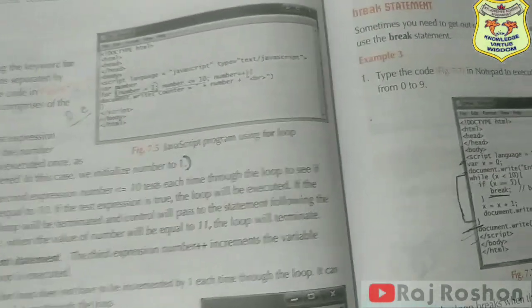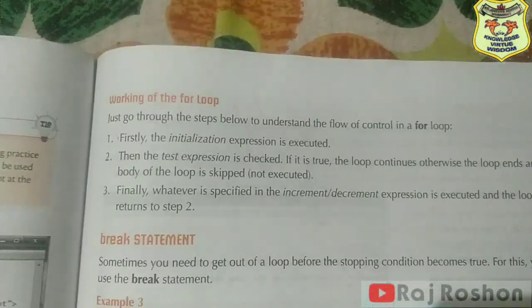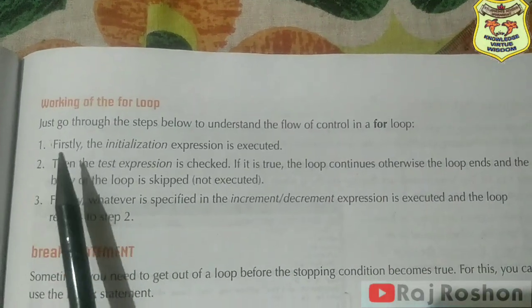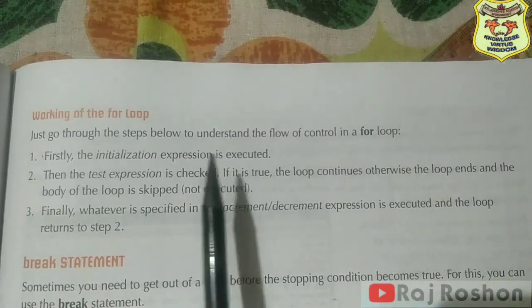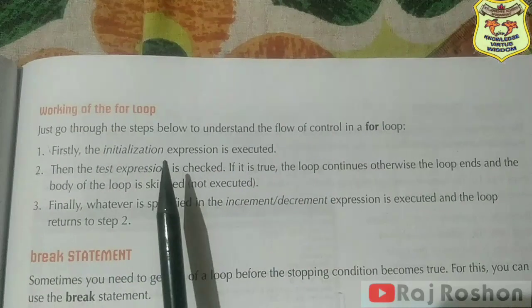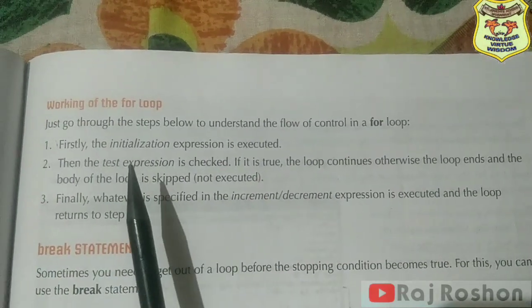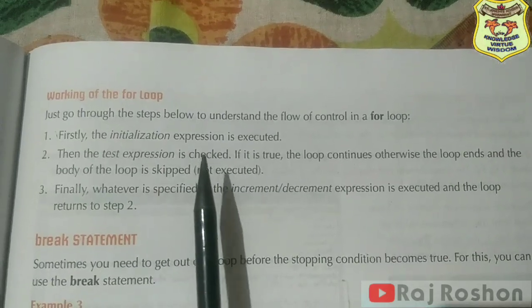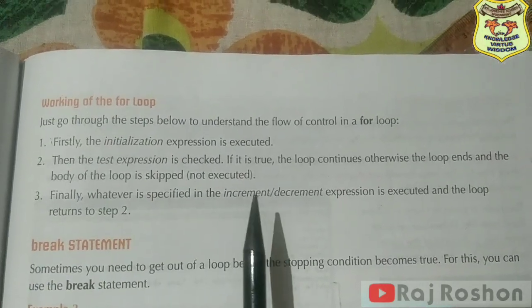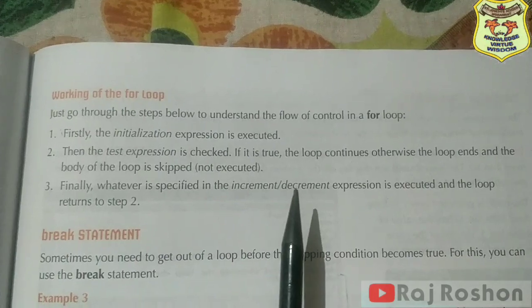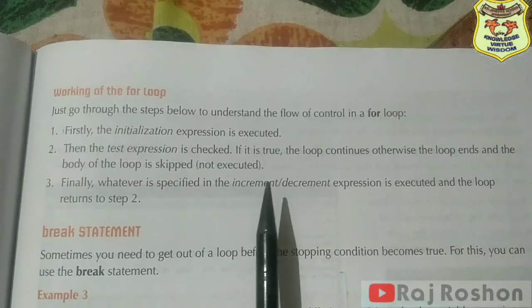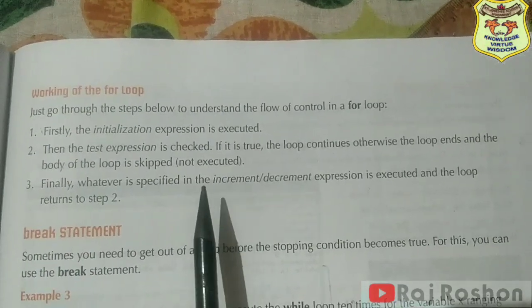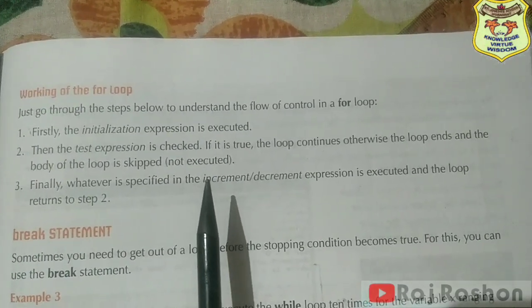So in the next page it is given here working of the for loop. If you can see here, firstly the initialization expression is executed. So first initialization is done, then the test expression is checked, so then it will check the condition, and finally you will get the increment or decrement, whatever you have given. If you have given increment, you will get the increment. If you have given decrement, you will get the decrement. So that is how the loop works.